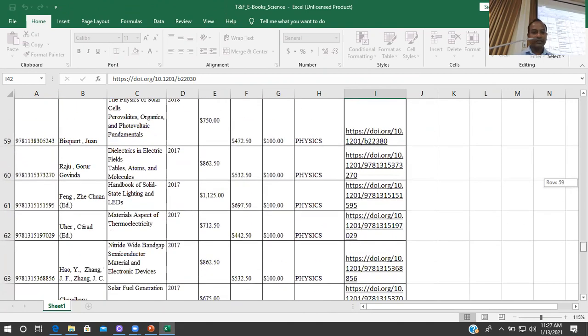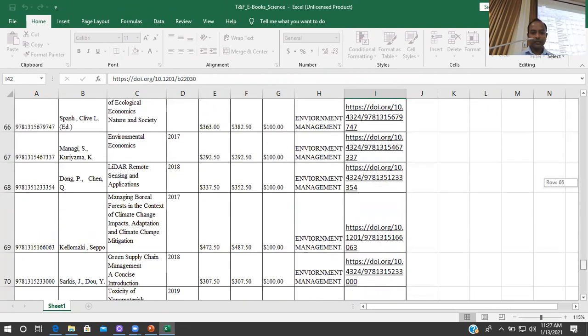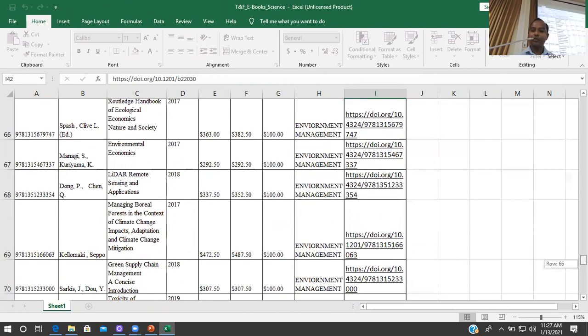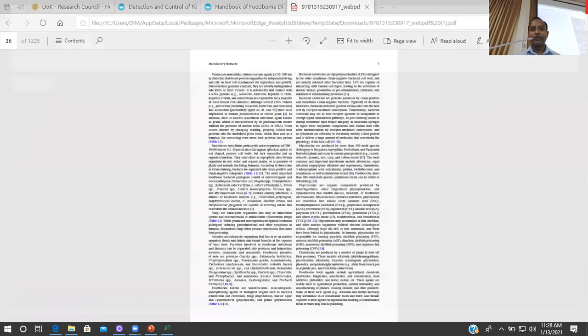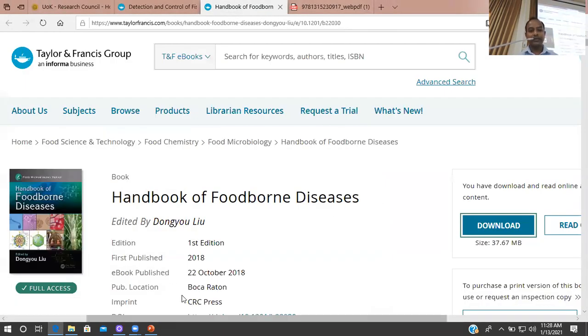Physics, environmental, like this. We have 78 books, e-books, published by Taylor and Francis for the Faculty of Science. So those books are also accessible through the Taylor and Francis e-book database.